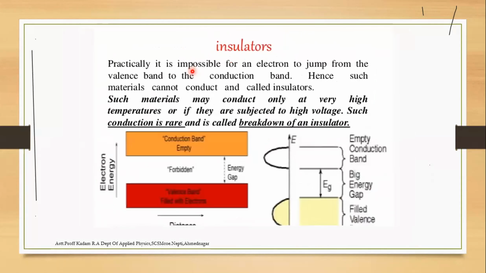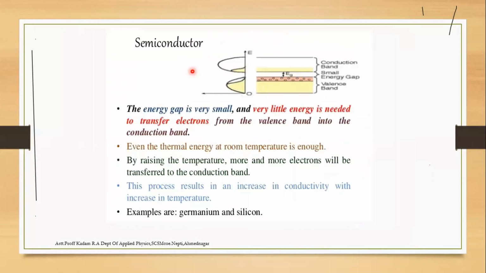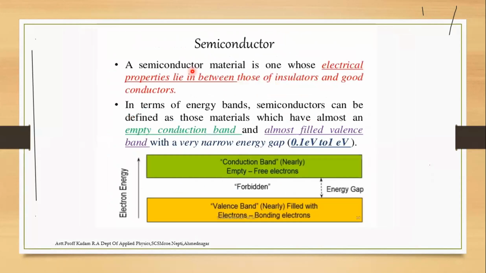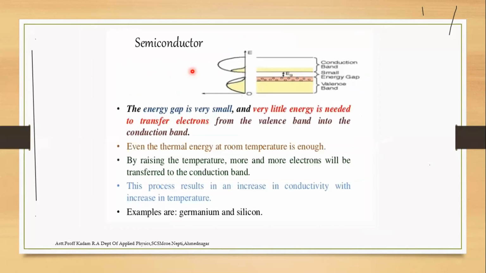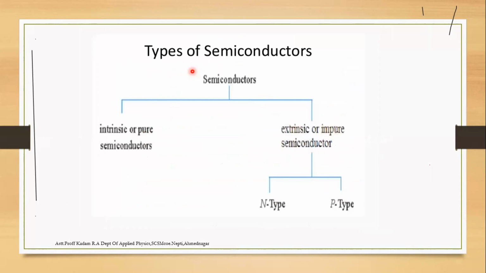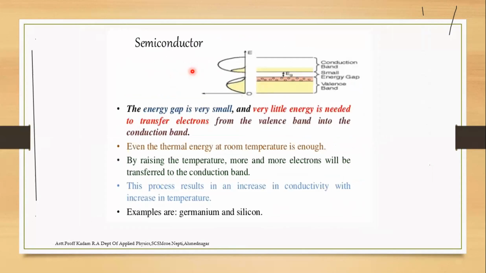What is the definition of a semiconductor? A semiconductor is a material whose electrical property lies in between the insulator and the conductor. It has a very small energy gap, from 0.1 electron volt to 1 electron volt. Examples of semiconductors are germanium and silicon.